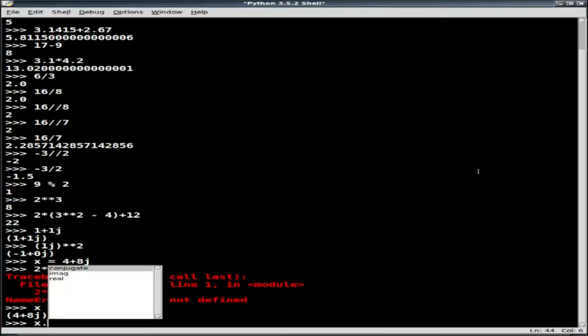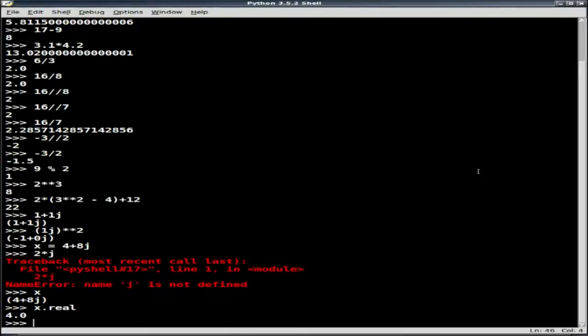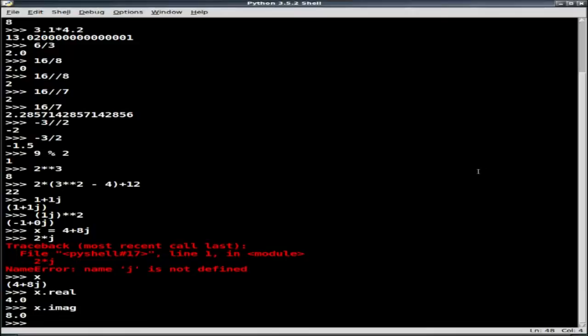So my variable x, and here IDLE is prompting me with what values I can put in there. Well, I can put in real. So if I put in the real part of that, it's going to turn around and hand me 4. If I do the imaginary part of that, it's going to return me 8.